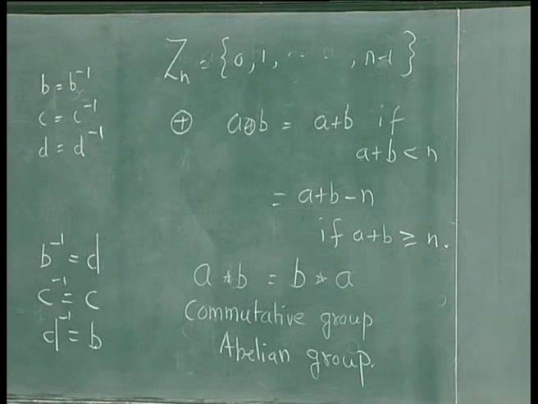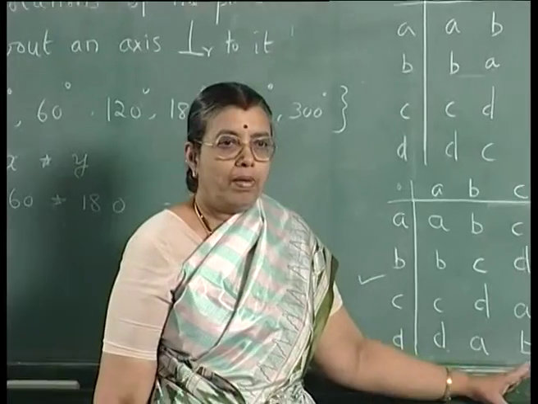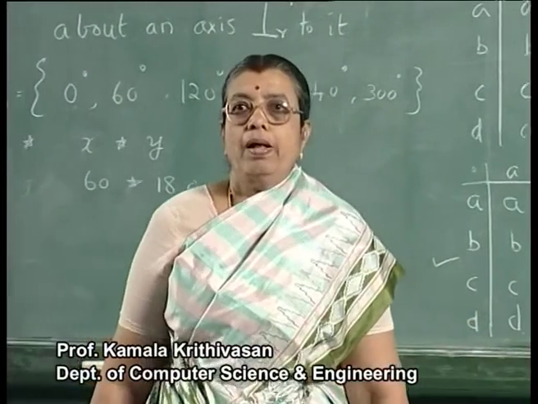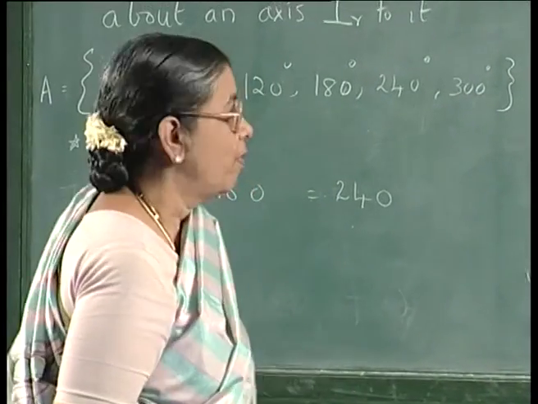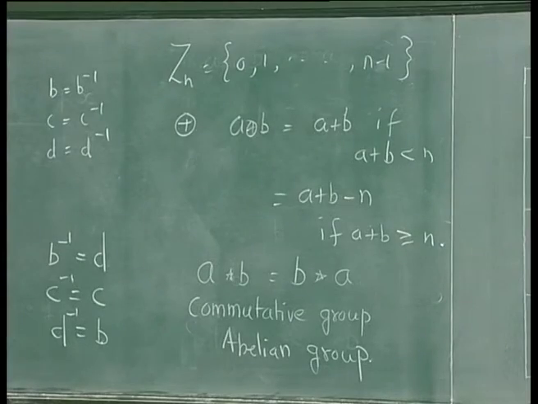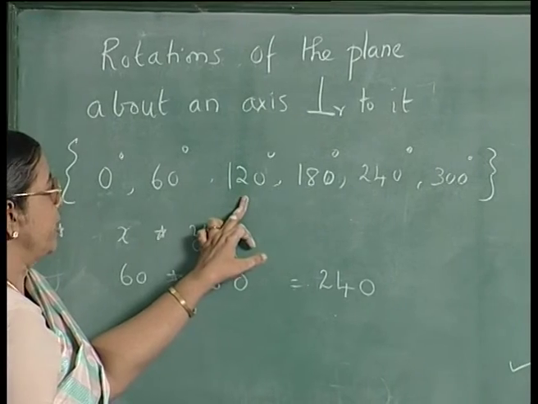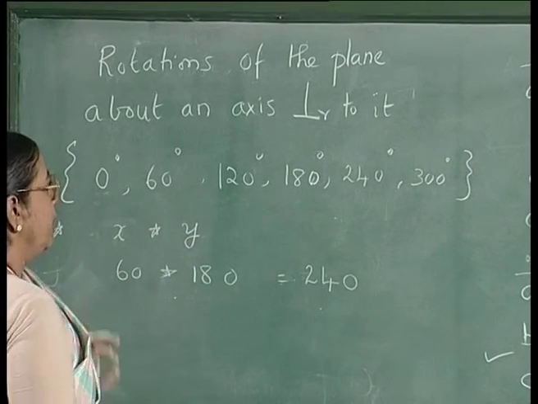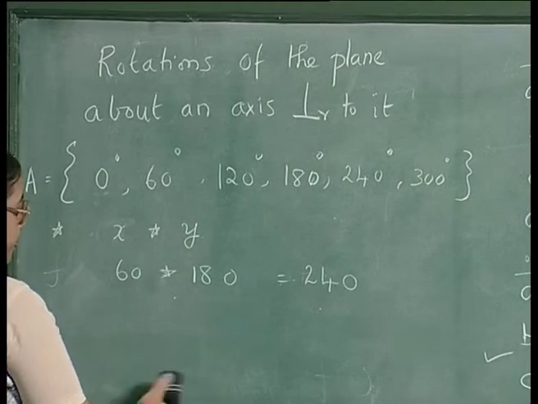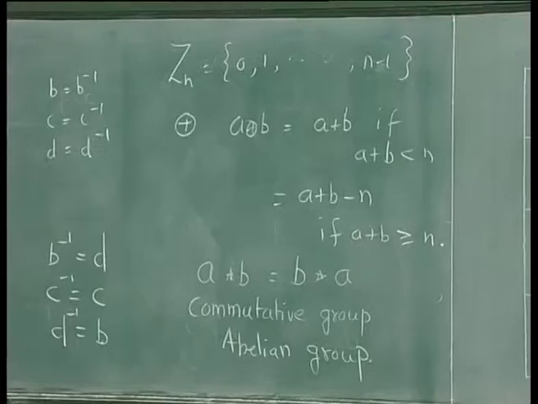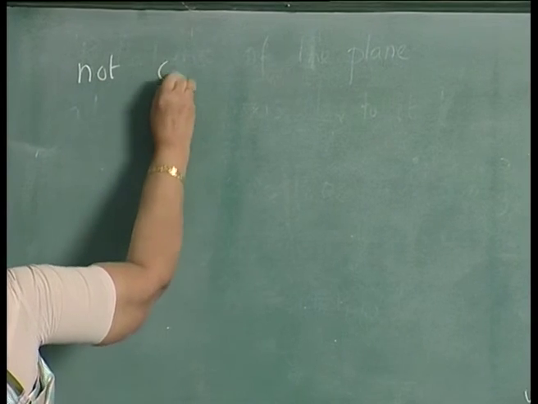In all these examples, it so happens that all of them are commutative groups. Whatever you have considered so far, mainly they happen to be commutative groups. For example, take these rotations. If you rotate through 60 and 120, it is the same as rotating through 120 and then 60. Can you think of an example of a group which is not commutative?